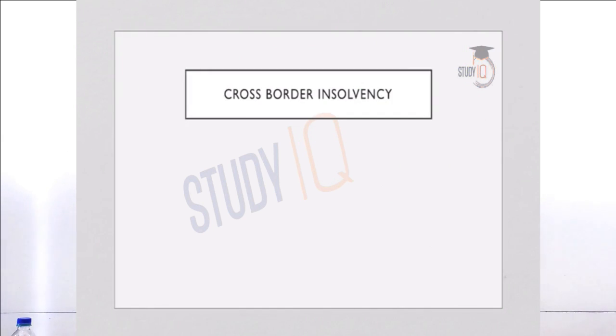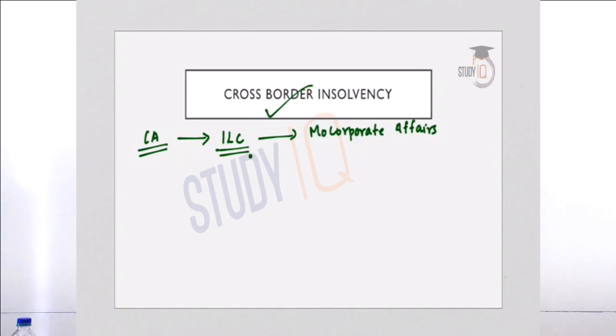Now moving on to the next topic, that is cross-border insolvency. First, coming to the current affair regarding cross-border insolvency, the Insolvency Law Committee on 22nd of October 2018 submitted its second report on cross-border insolvency. Now, what is meant by Insolvency Law Committee? The Insolvency Law Committee was constituted by the Ministry of Corporate Affairs, and the objective of Insolvency Law Committee is to make recommendations or amendments to Insolvency and Bankruptcy Code of India.